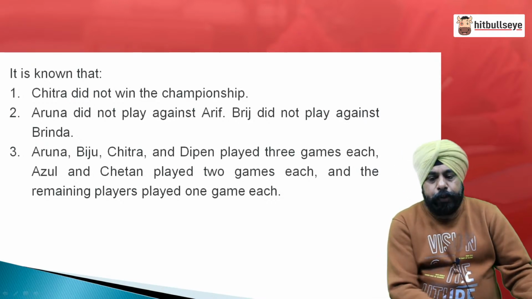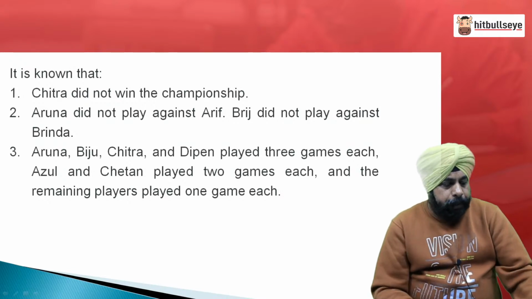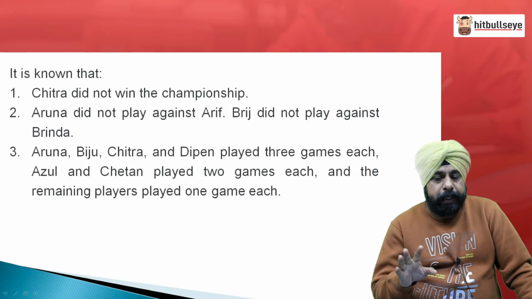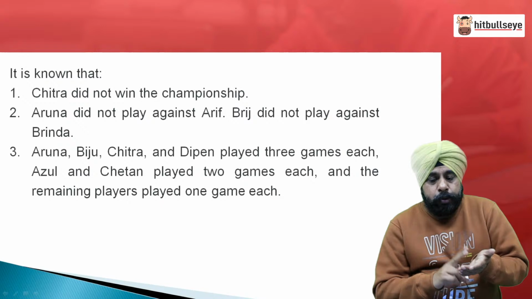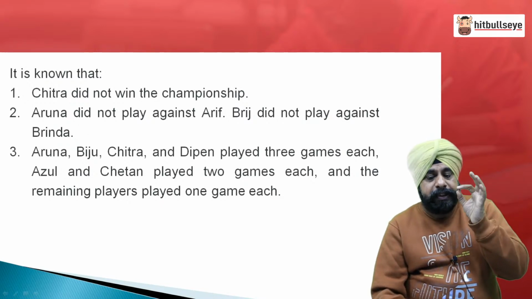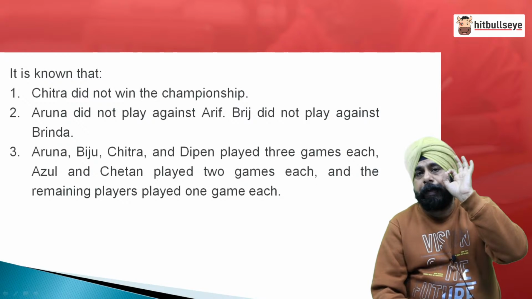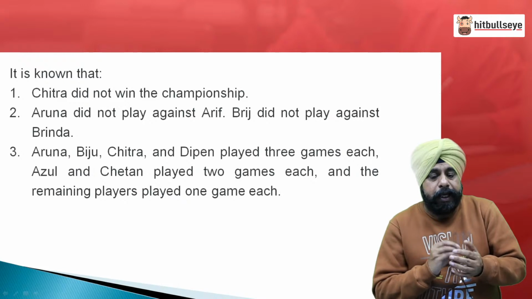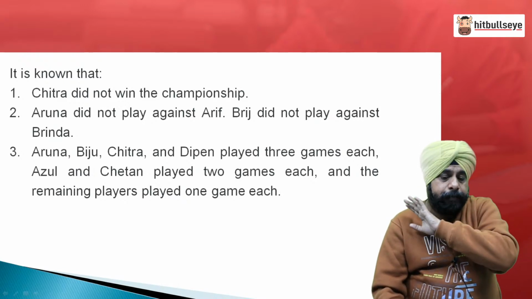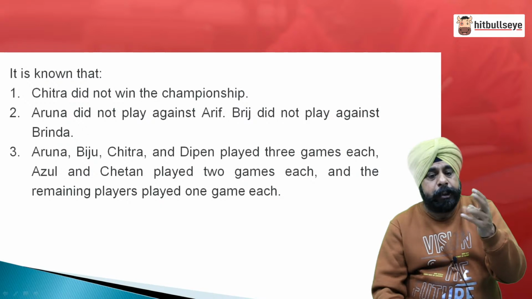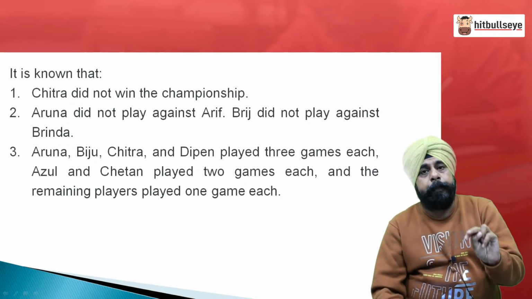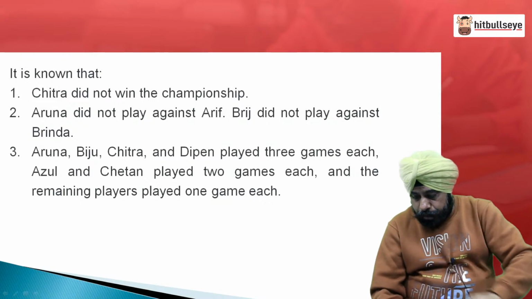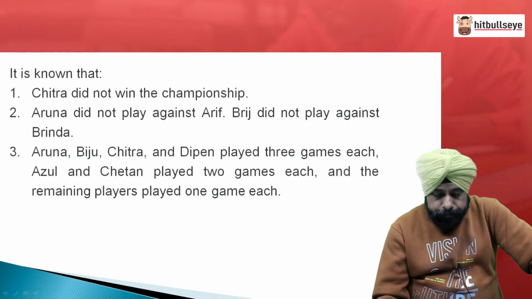Okay people, I think we should do it now. Chitra did not win the championship. Aruna did not play against RF. But Aruna, Biju, Chitra and Deepan played 3 games each, which means they are definitely playing the semi-finals. We are not sure about the finals, but they are definitely playing semi-finals. Azul and Chetan have played 2 games each, but they have not reached the semi-final. This means they played both the games of the group stage. Very important clue it is, and the remaining played 1 each. Now, let us proceed further.